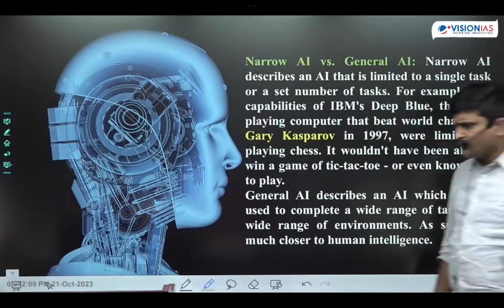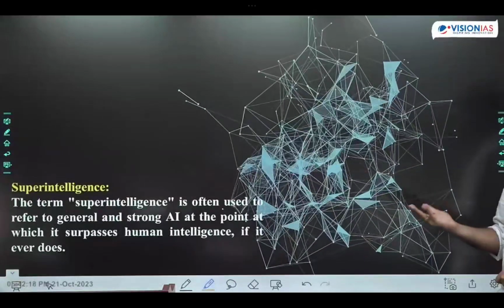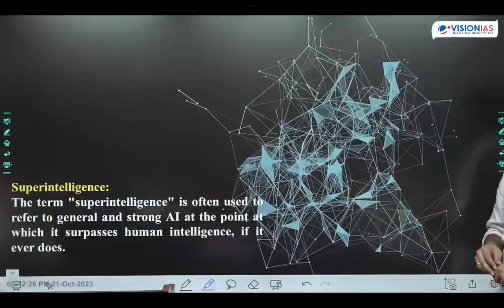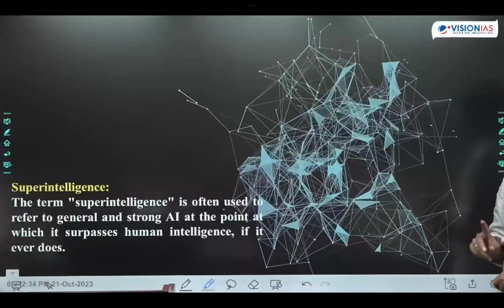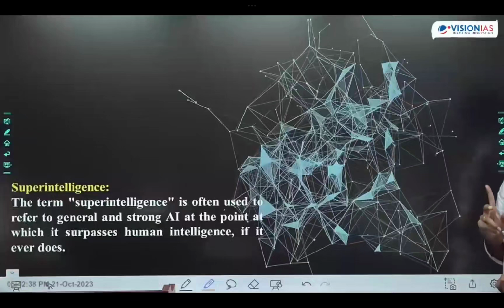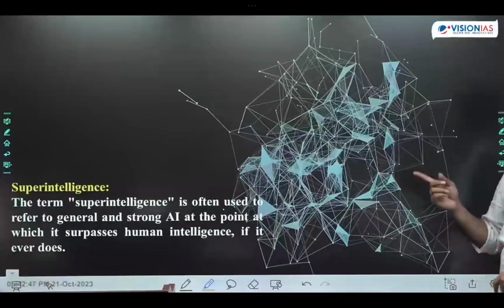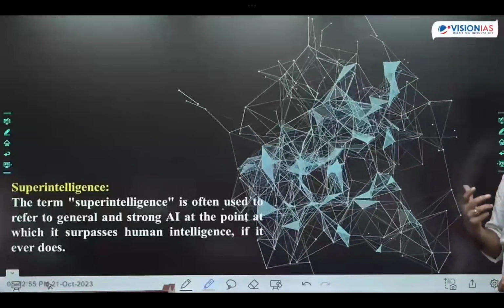And next, what does super intelligence mean? When any robot surpasses human intelligence, we call it super intelligence. So far we have not made any robot which surpasses human intelligence. That means it has both strong and general artificial intelligence, and its intelligence should surpass human intelligence. Only super fast computers and quantum computers have such intelligence, and even they can't respond like humans. They just give solutions to problems where humans are unable to, so we use such intelligence there, but not in robots. Like this, students, we have developed different types of artificial intelligence.